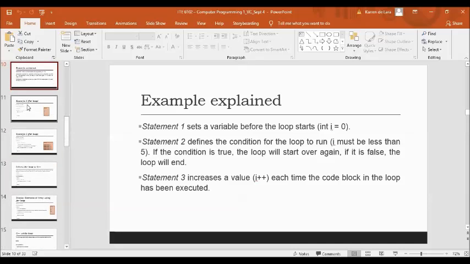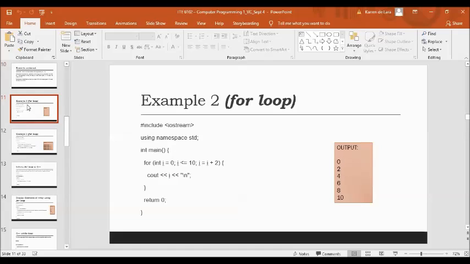So again, we have another example here. We have #include <iostream>, using namespace std, int main, for, open parenthesis, int i = 0; i <= 10; i = i + 2, and then open curly brace, cout, we display the value of i on the next line, and then close curly brace, return 0, and then close curly brace.